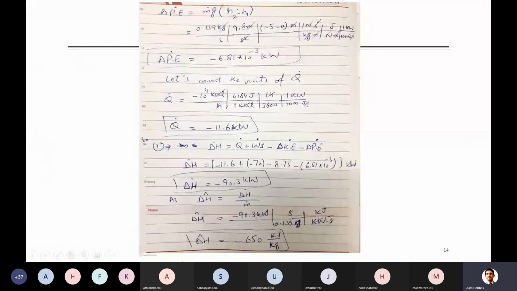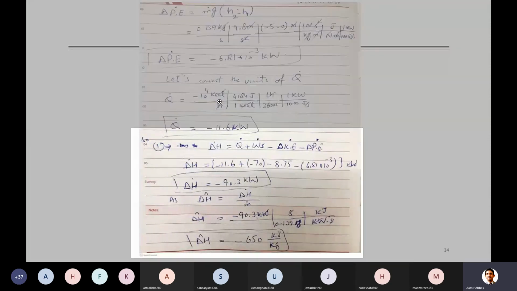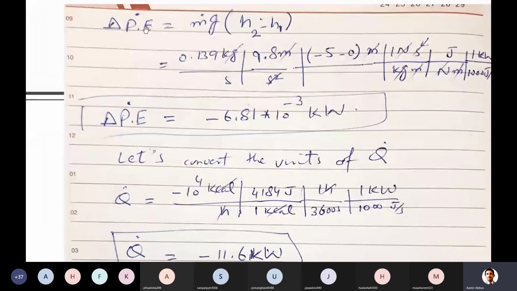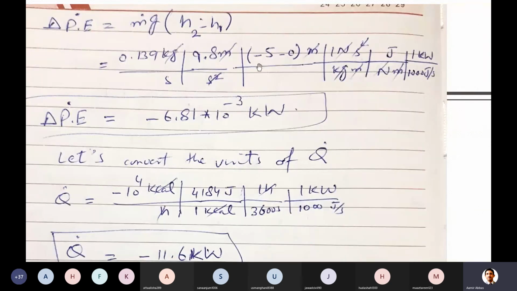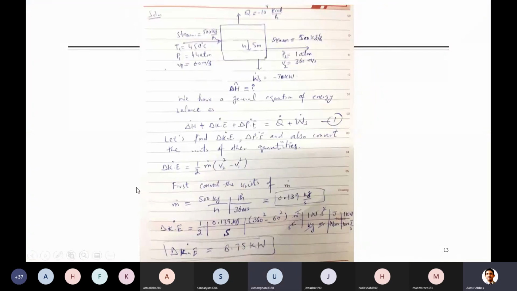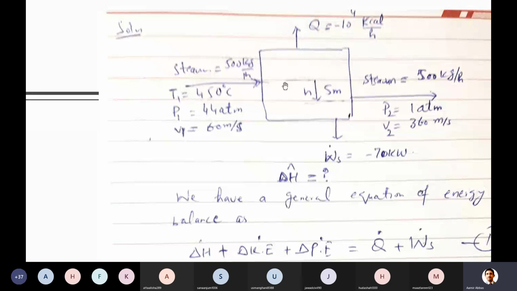So the next term to be evaluated was the change in potential energy, and that is equal to mg times the change in height. So m, the mass flow rate, and g we already know. And what about this height, by the way? Why did I write -5 -0? Anyone? Just go back to the diagram and look below. Yeah, because it is leaving below its entrance point.